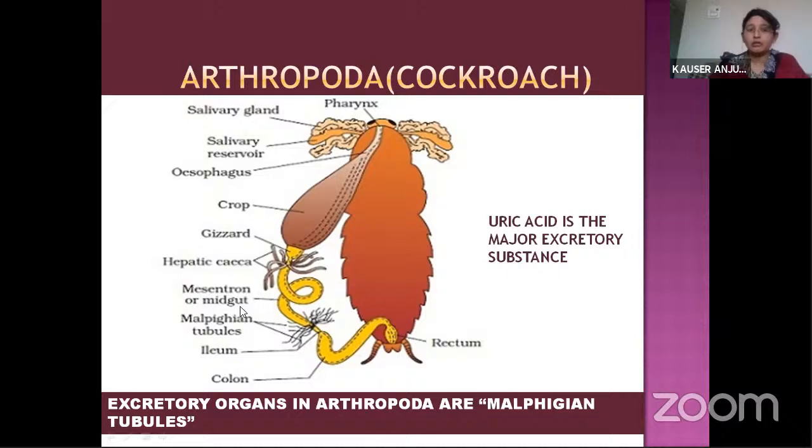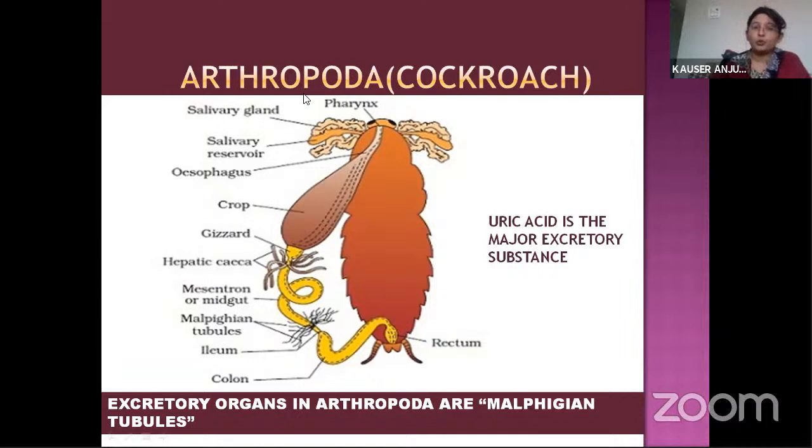These are nothing but the Malpighian tubules. Malpighian tubules are the excretory organs seen in the phylum called Arthropoda. Malpighian tubules collect the wastage after the digestion of the food, and it will be excreted out.